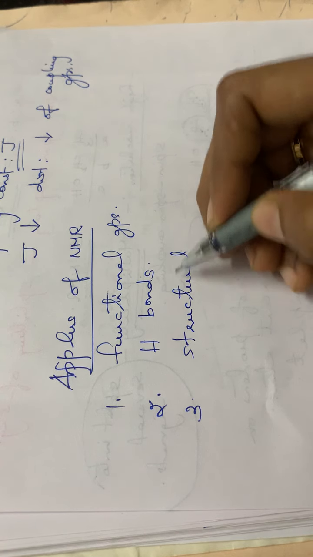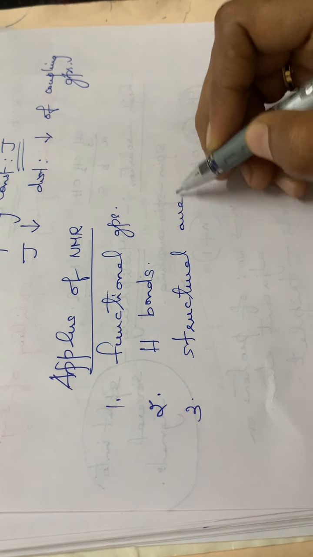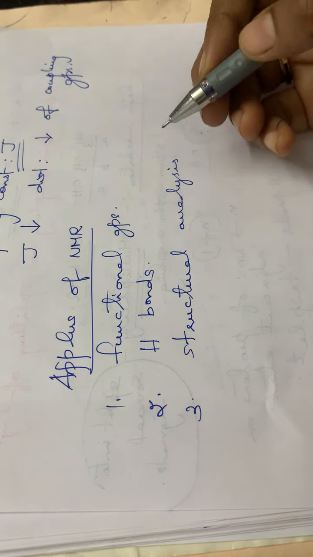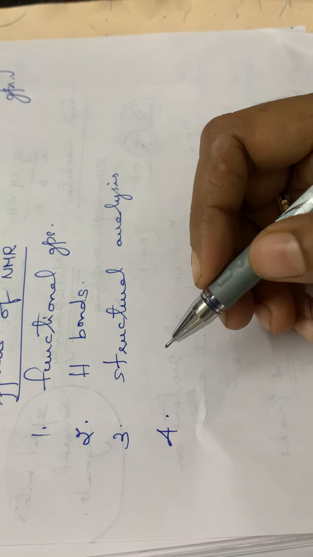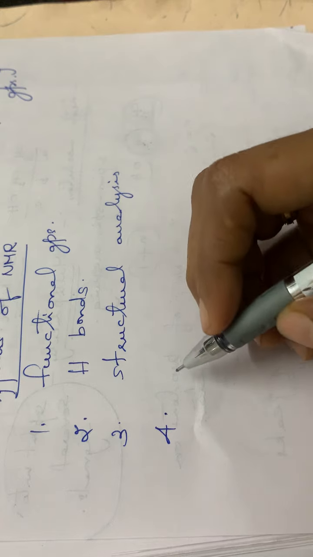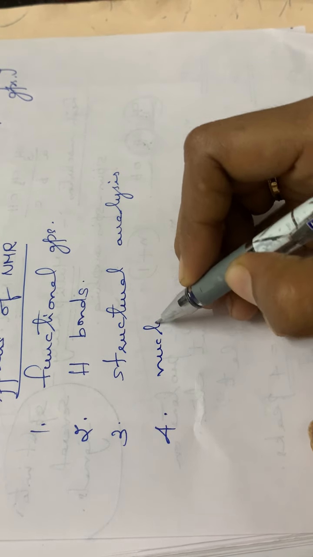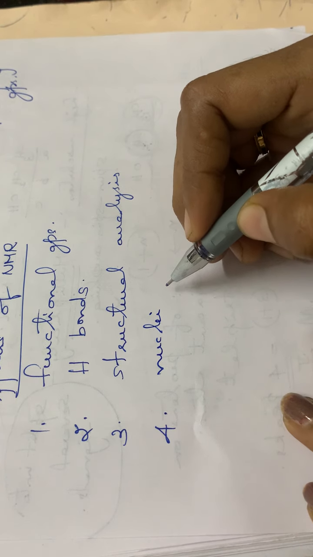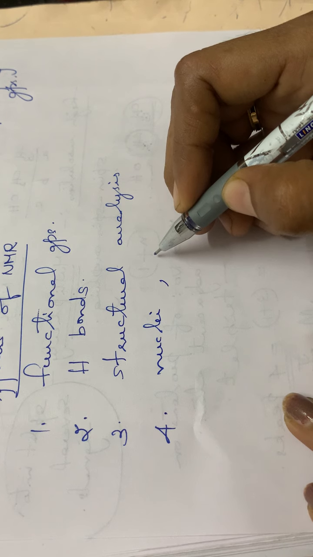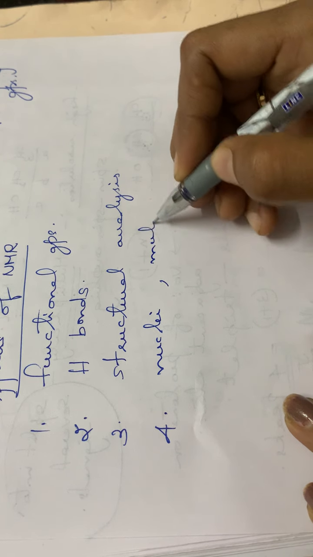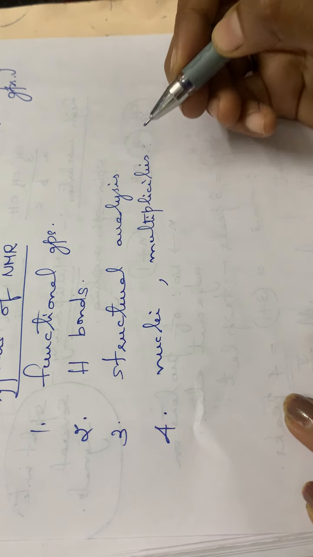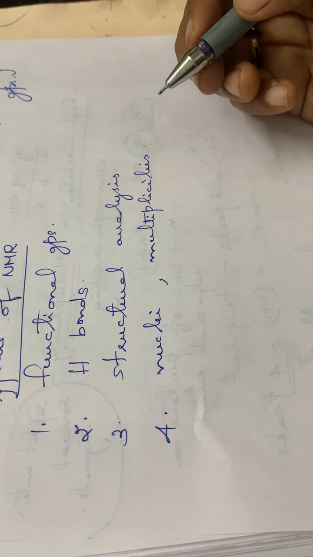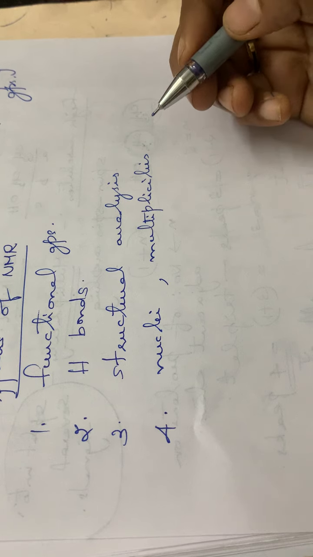That is, it is widely used in the structural elucidation of organic compounds. The fourth one, it is used to determine the number of nuclei present in a group, and also the multiplicities, that is, the J values we can calculate.